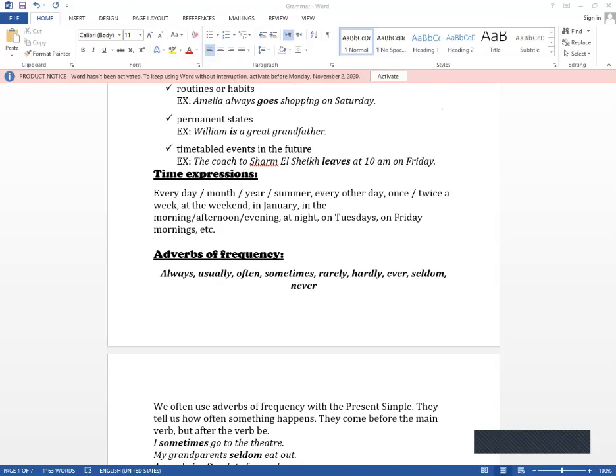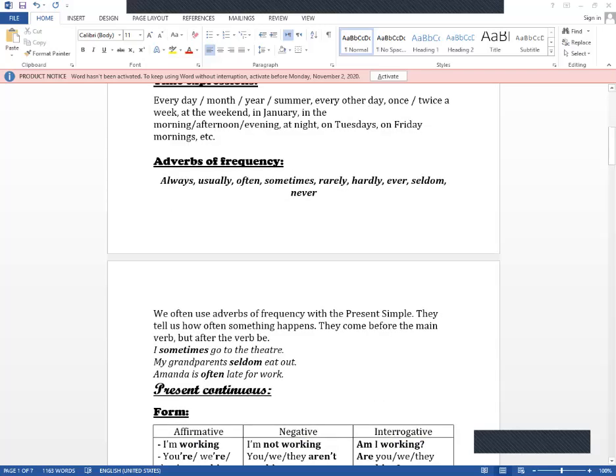and they have a position in the sentence. They have a location, okay? They must come before the main verb, but if I use the verb to be, am, is, or are, it must follow the verb to be. So I can say he sometimes goes, while I can't say he sometimes is. Instead, I use he is sometimes. Okay, like the examples here.